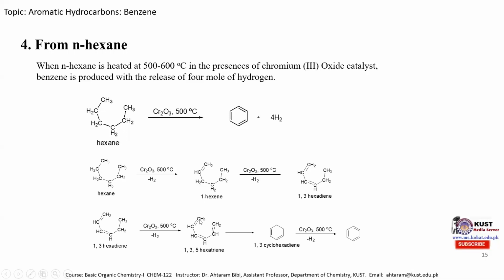Simply, this pi electron attacks this carbon atom, this pi electron shifts over here, and this pi electron shifts over here. So we obtain 1,3-cyclohexadiene. And then when it is heated in the presence of chromium oxide, another hydrogen molecule is eliminated, 1 hydrogen from here and 1 hydrogen from here, and we obtain the benzene molecule.